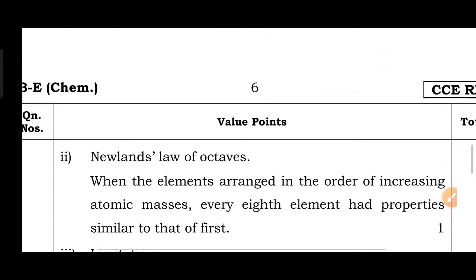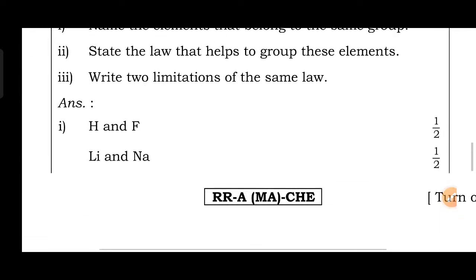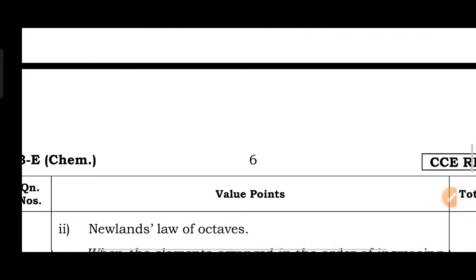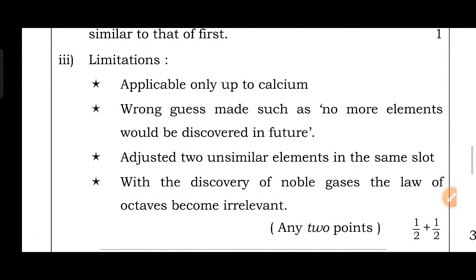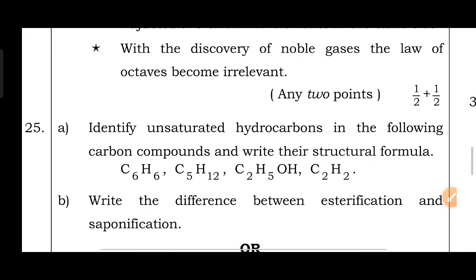Then limitations. Third question, what did they ask? Write two limitations of the same law. Which law? Newland's law of octaves. Then limitations: applicable only up to calcium. Wrong assumption made, such as no more elements would be discovered in future. Adjusted dissimilar elements in the same slot. With the discovery of noble gases, the law of octaves became irrelevant.